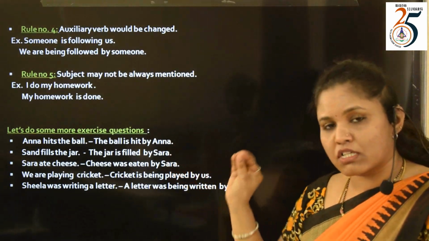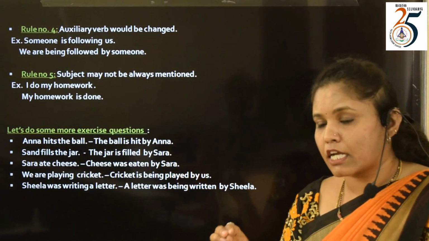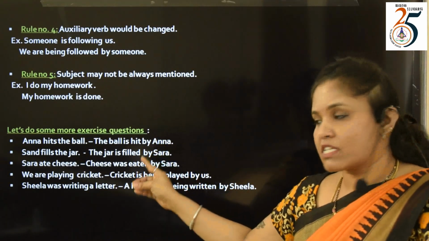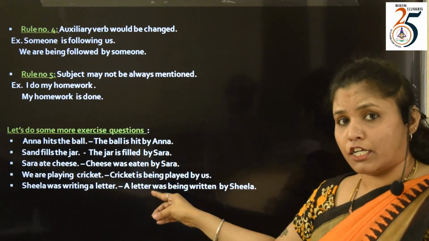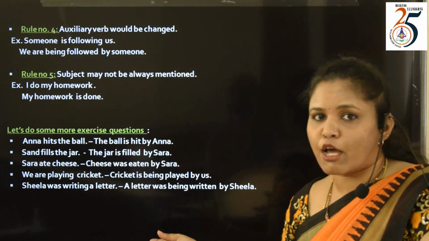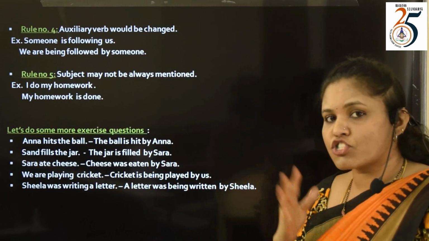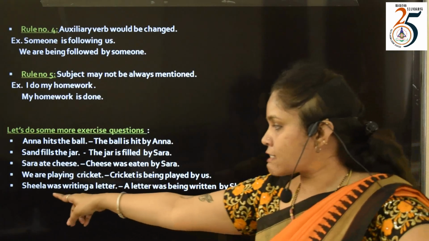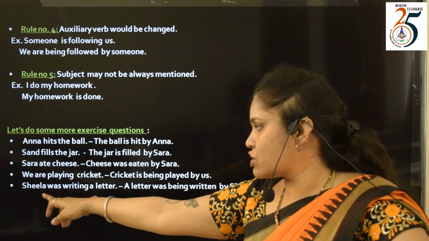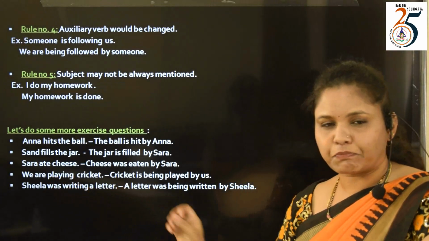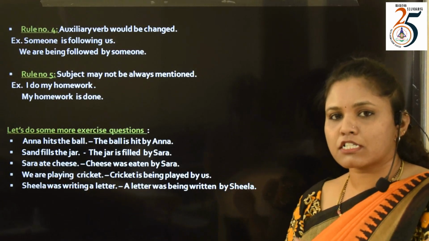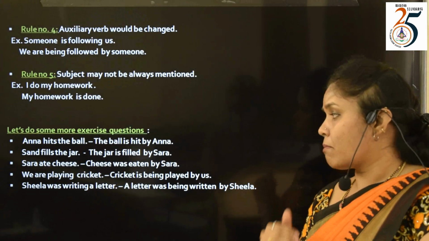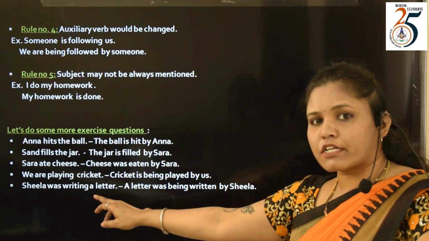I have given you sentences in simple present, simple past, present continuous, and past continuous, so that these examples help you change the sentences. Next sentence is past continuous. Sheila was writing a letter. It is past, but the work is still in continuous form. Past continuous. So the object is a letter,